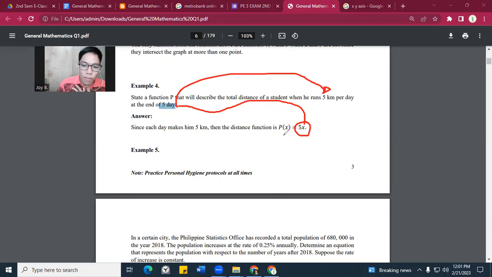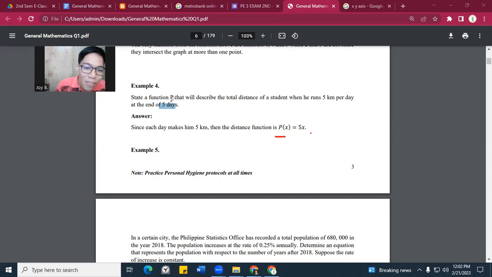So, x is the value of the distance. Okay, very good. So, that is the 5x. The function p is equal to 5x. Okay, nakuha? Very good.